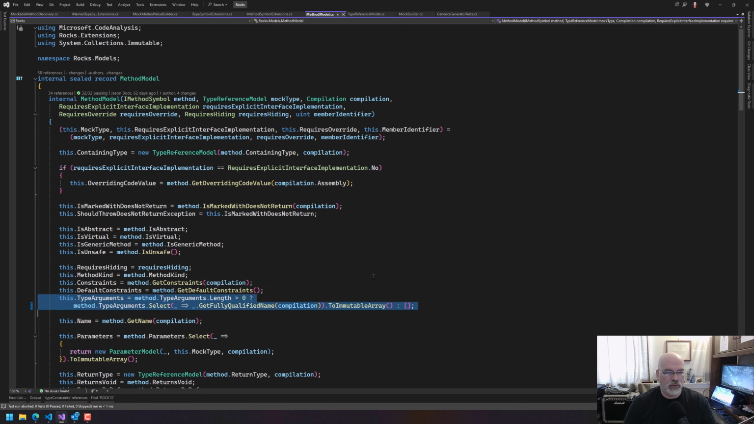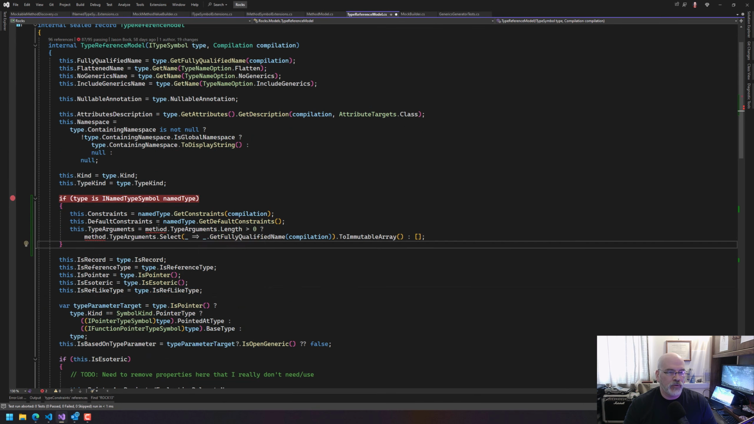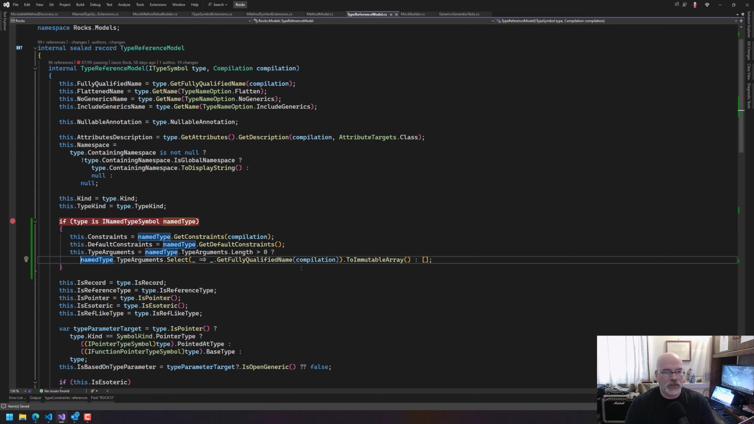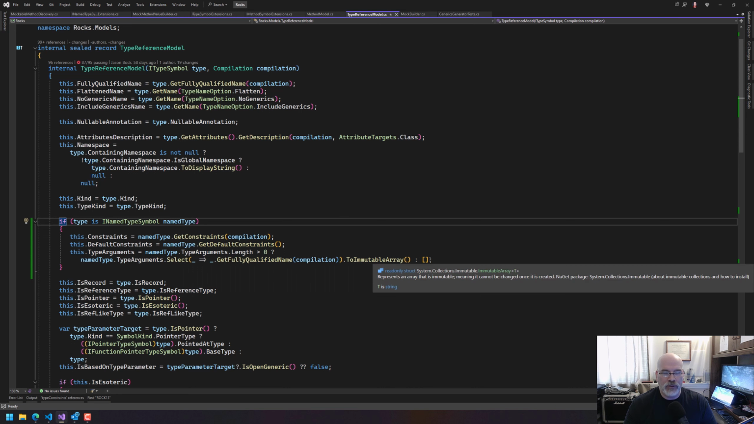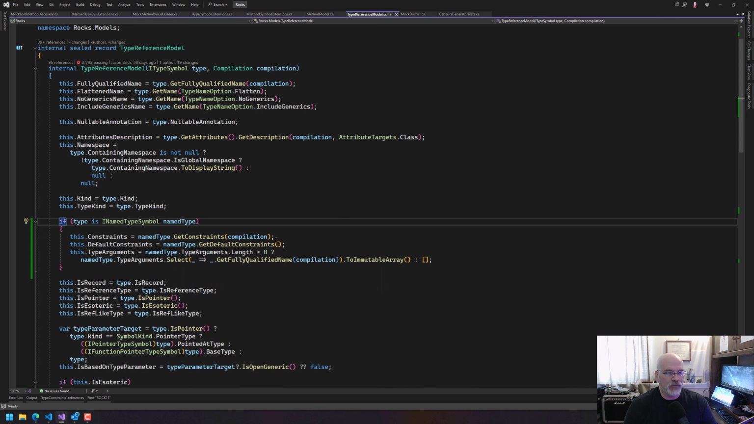So we want to do something like this. Type arguments is also, so if name type arguments length is greater than 0, then we do that. Okay. I don't know if that's actually what we have here. Otherwise, we just do that. We actually wouldn't even need to do this, but whatever. Okay. So let's still put it here.